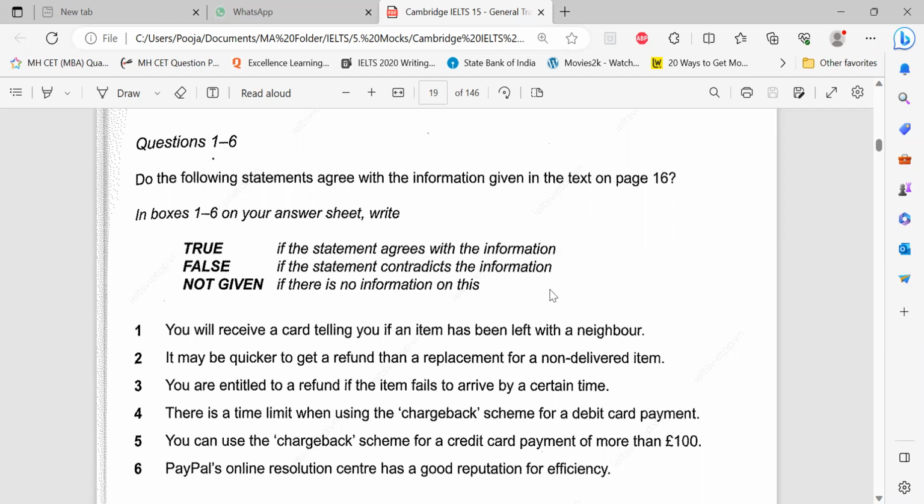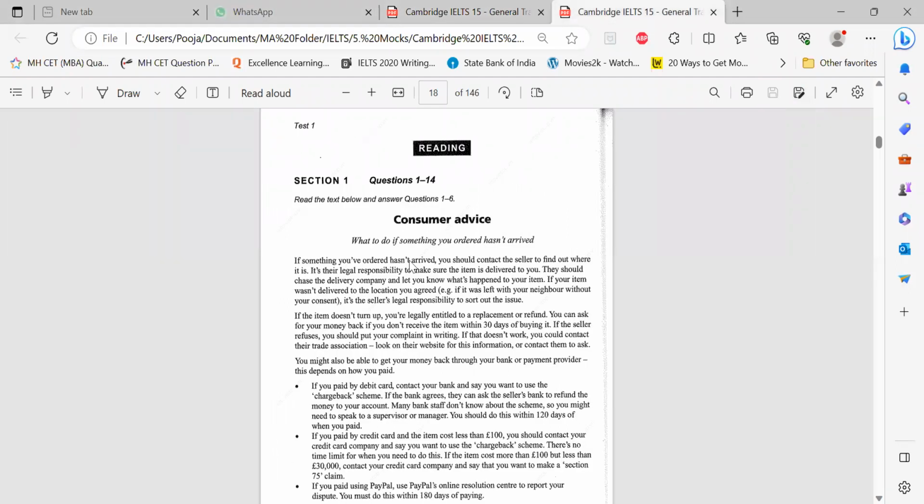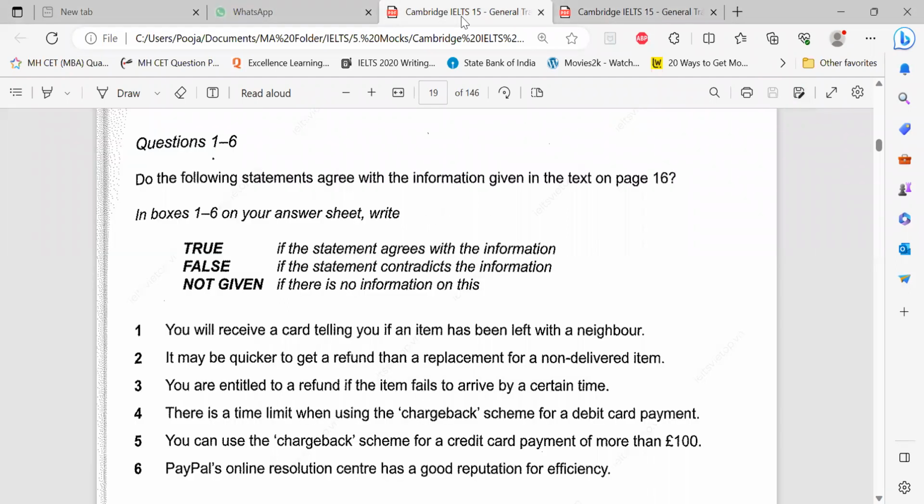Now, in your actual exam, if it is online, then the screen will be divided as left and right. So here also I can try dividing the screen. Just hold on. So this is the information based on which I have to decide. I'll zoom in whenever required. And these are the questions.